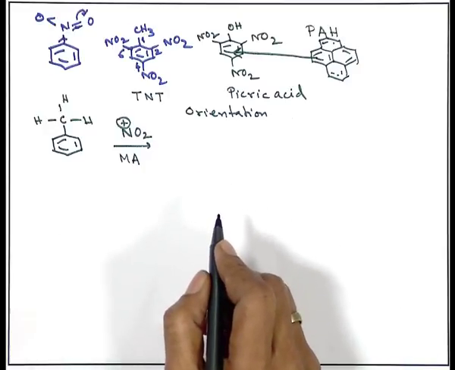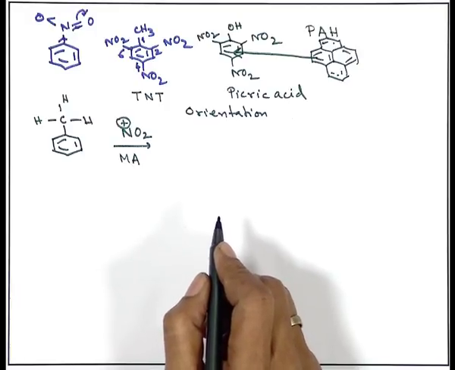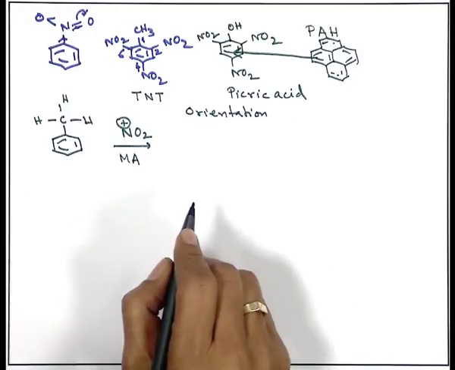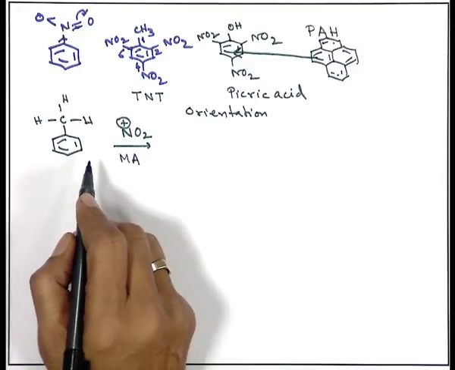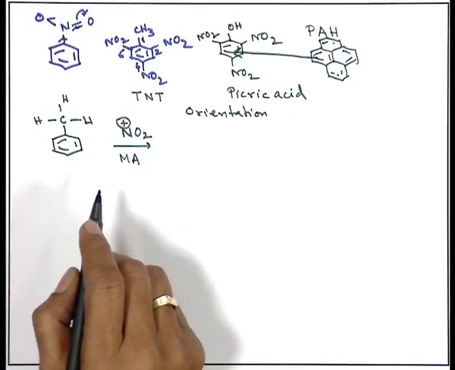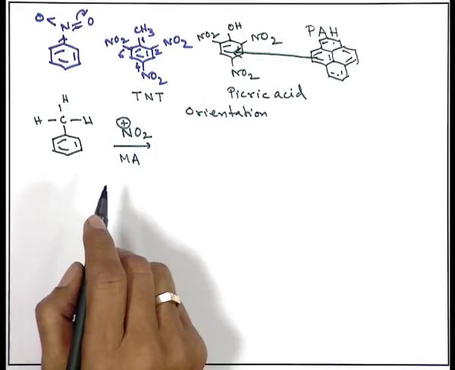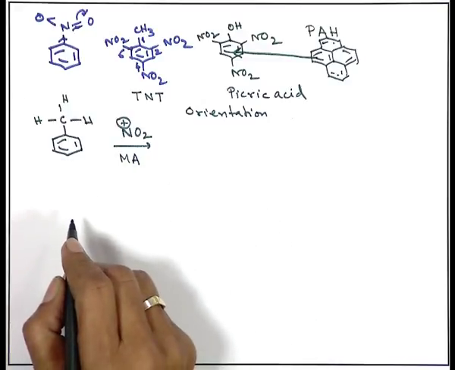So, what is the orientation of the group and how can we determine it? That depends on several factors. One of the factors is, of course, that the electrophile is a must. The second factor is that you are treating the benzene ring with a substituent. What sort of substituent is that? Is it an electron donating group or an electron withdrawing group?